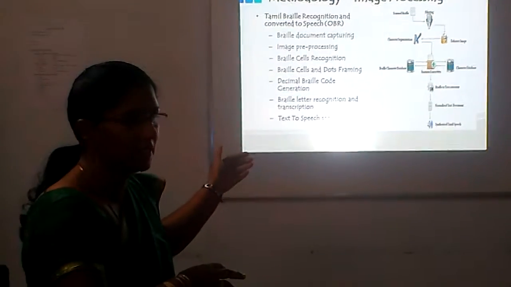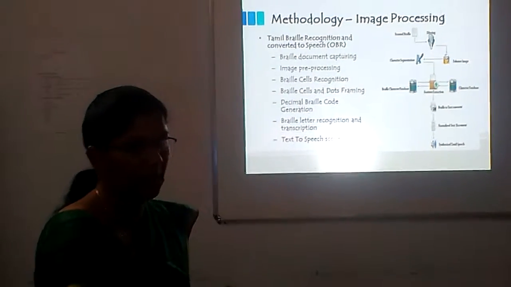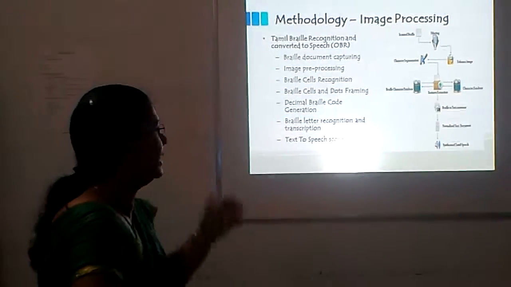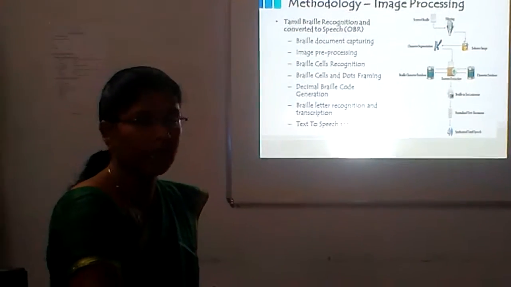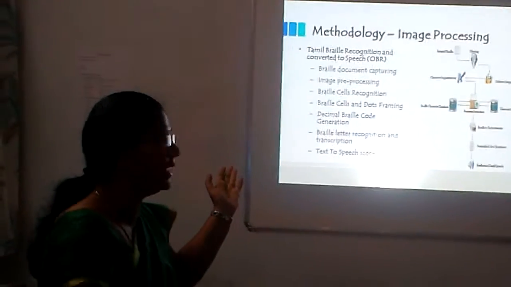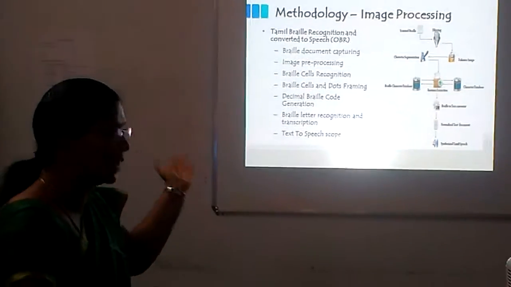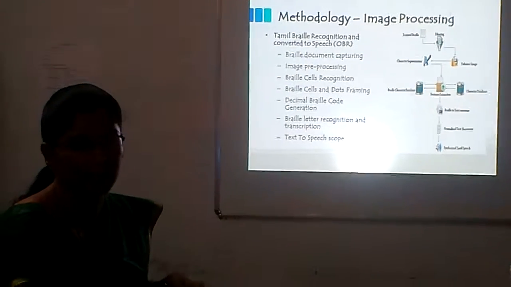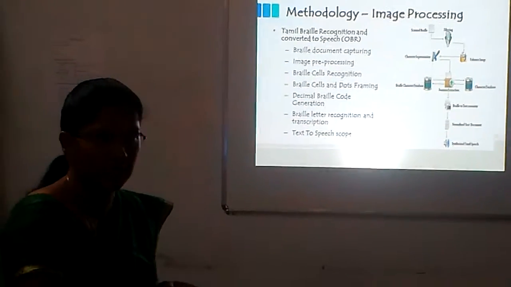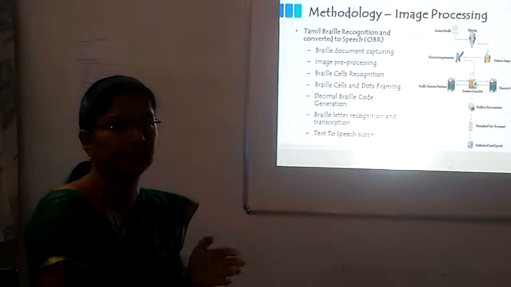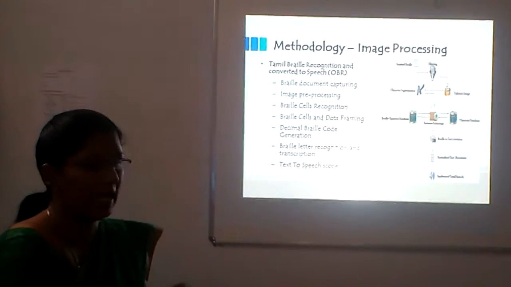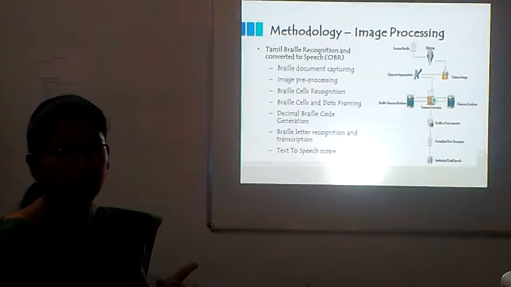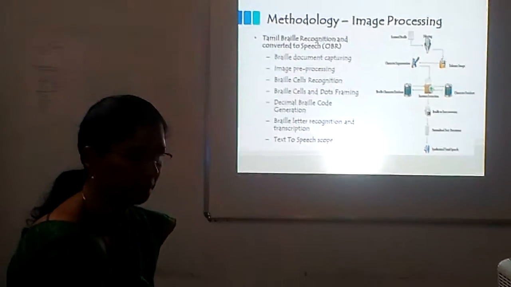So the methodology is, first we capture the braille document, and then we go for image pre-processing, and then comes the braille cell recognition, and the braille cell and dot formation. Once the framing is done, the decimal braille code is generated, and with the decimal braille code, the braille letter is recognized and transcribed. Once the transcribed text is obtained, it is converted into speech.